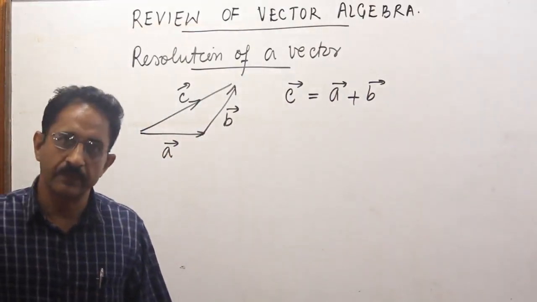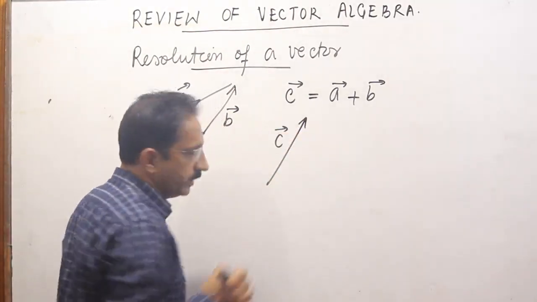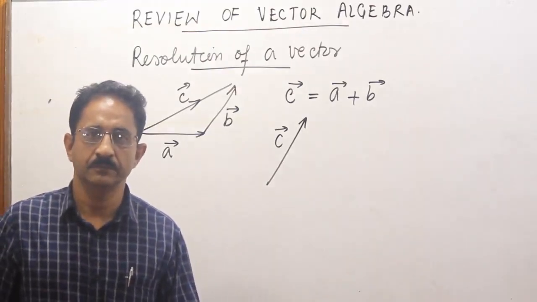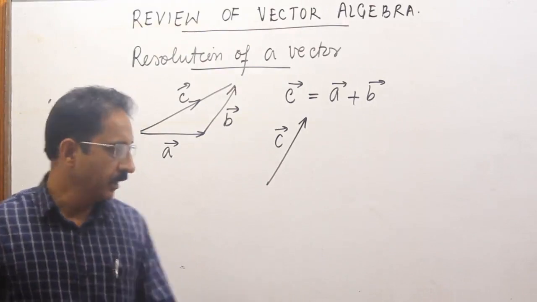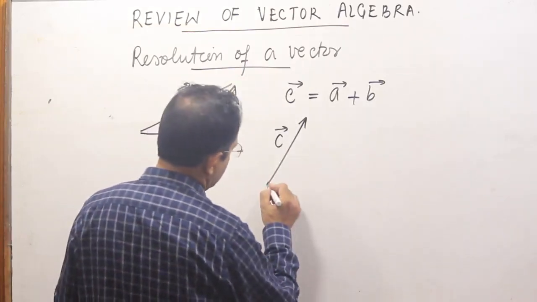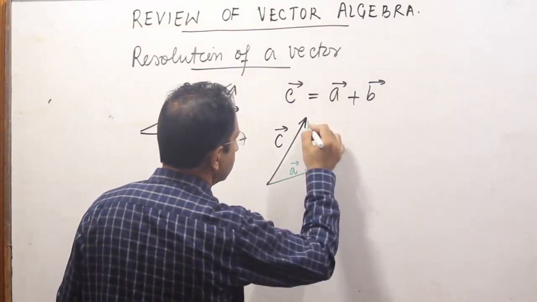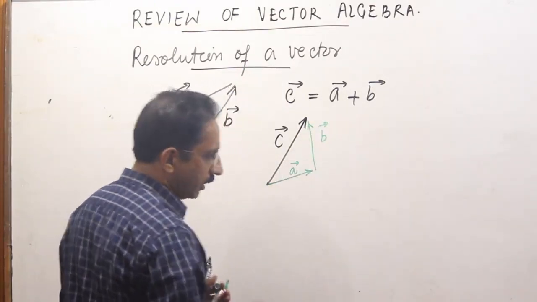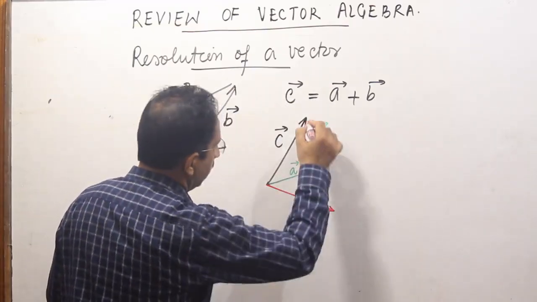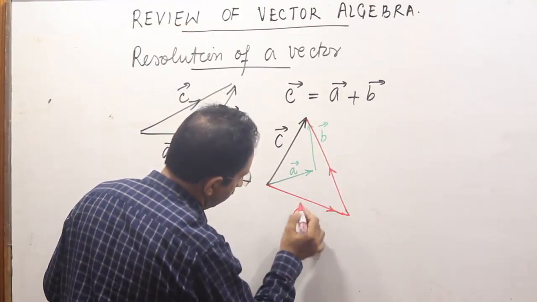Now, given a vector C to us, if I show you a vector C, so this is a vector C. Given a vector C, can we split it into two vectors? This question is very simple. Answer to this is yes. We can always think of splitting this vector C into a vector A and vector B like this. Or we can think of splitting this vector C into a vector A1 and B1 like this. So this is A1, this is B1.